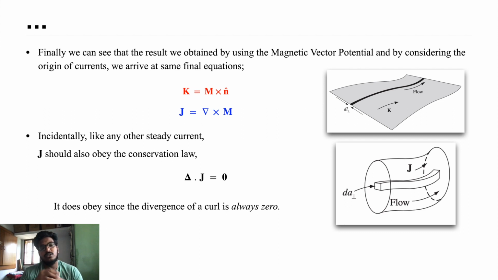In conservation laws we saw that every volume current or volume density must obey the conservation law, like the continuity equation. So will this J, which we are considering as volume bound current, also obey the conservation law? Yes, it does obey, because we saw that J is del cross M, and the divergence of J gives the divergence of del cross M, which automatically becomes 0, because the divergence of a curl is always 0. So this says how the origin of the magnetic field arises in a magnetized material.